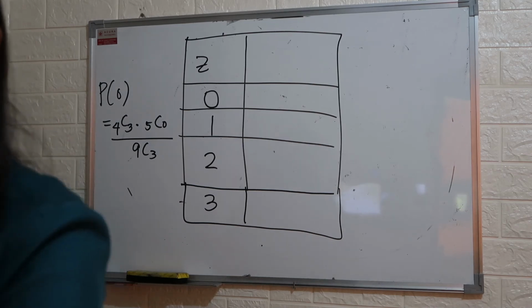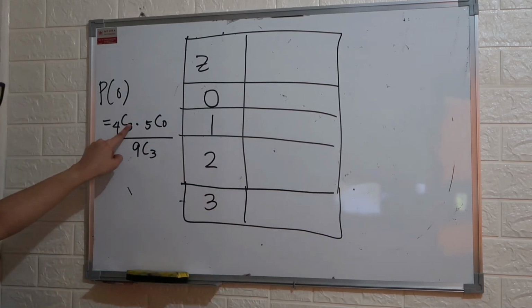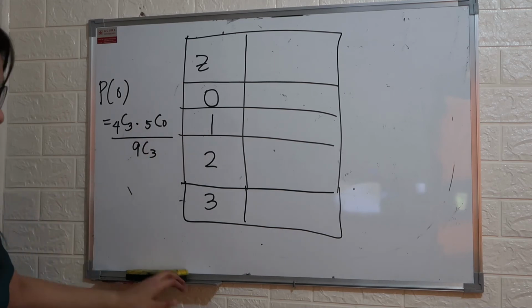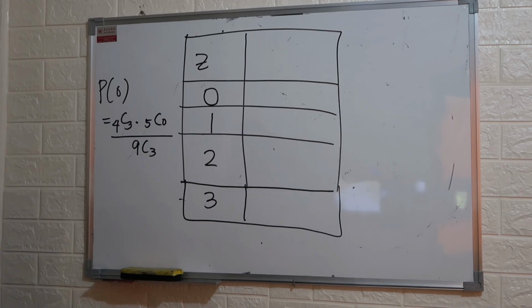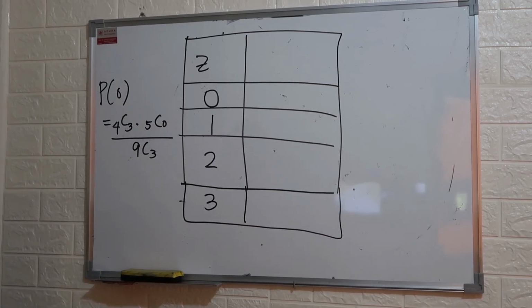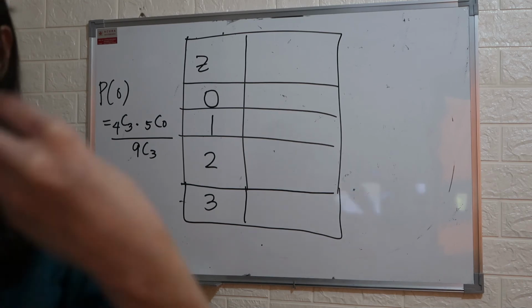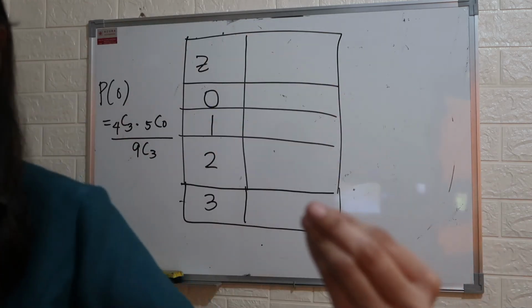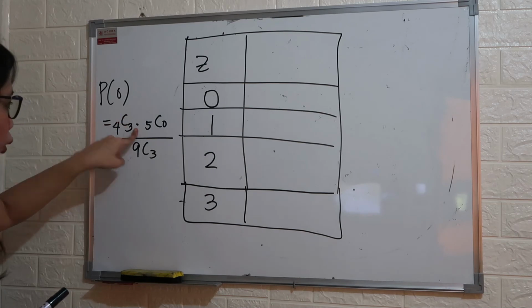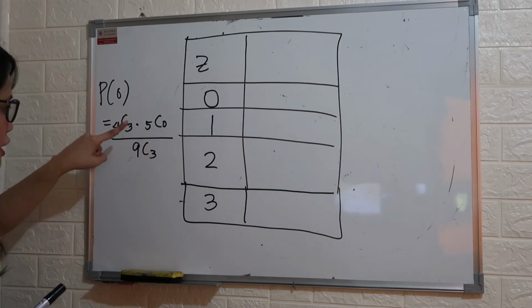Why is it 4 taken 3 times 5 taken 0 over 9 taken 3? How do you get this? Meaning the 3 marbles came from red. All of them are red. So that will become 4 taken 3 multiplied by 5 taken 0 over 9 taken 3.